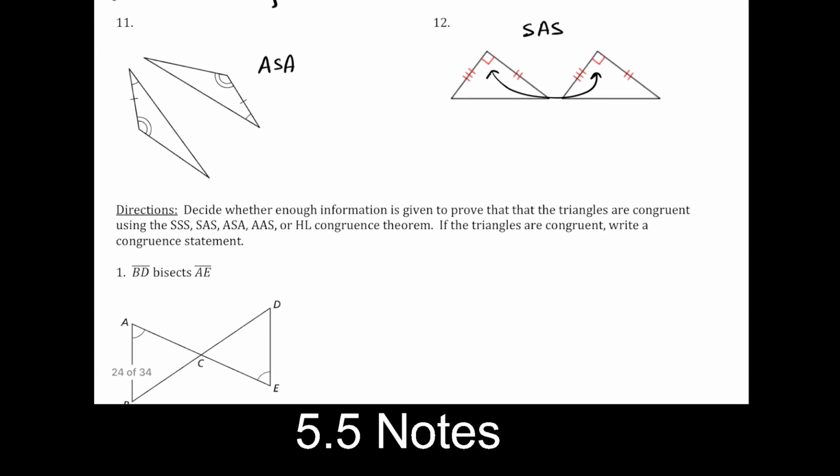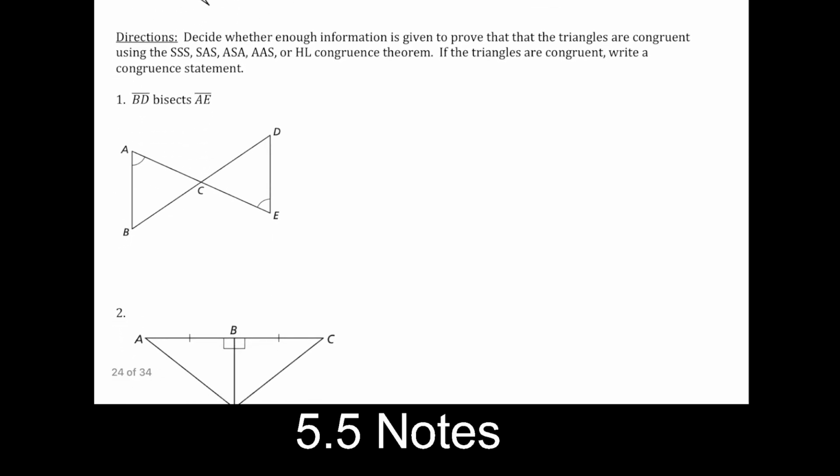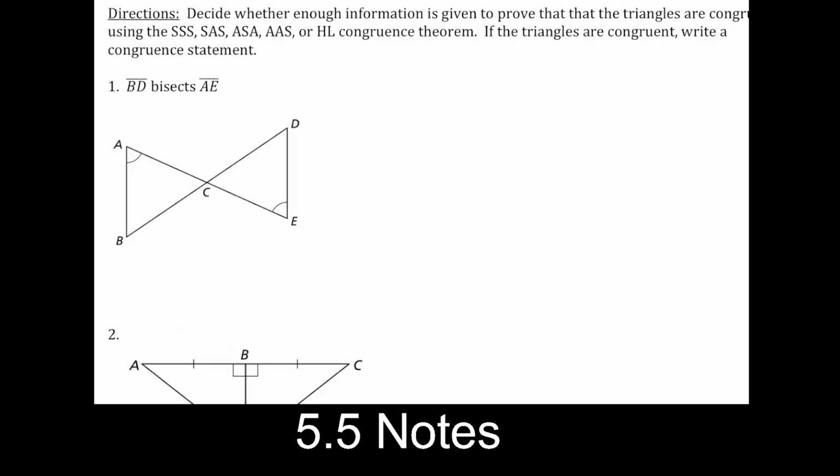I know it's been a long one. It's a very tough section, so you've been working for quite a while. So here we're going to start adding in a little bit more information. The same stuff works, right? We're looking at the picture. We need to mark our information that we see in the picture, right? Without even reading the words, I know that I'm going to have vertical angles right here. And you can just follow along with me here. There's no reason to try this on your own yet. But we're still working on the same stuff, but now we're going to start adding a little bit of auxiliary information, or information that we haven't seen in a while. So this requires us to have a really strong geometric vocab, and a very strong application of that vocabulary.